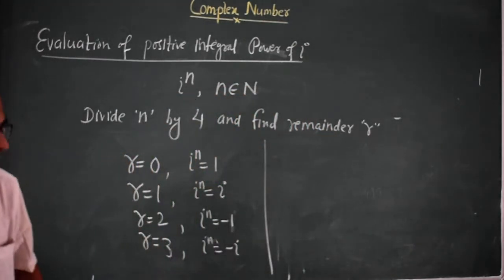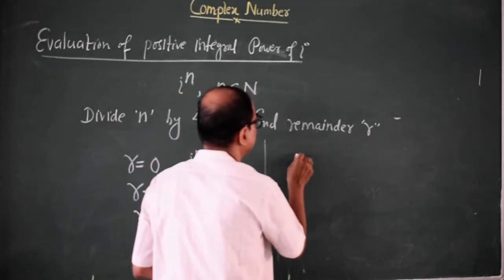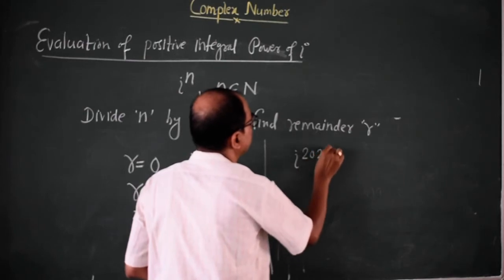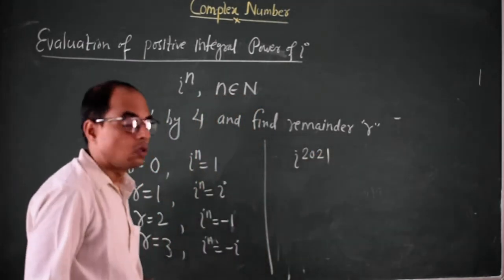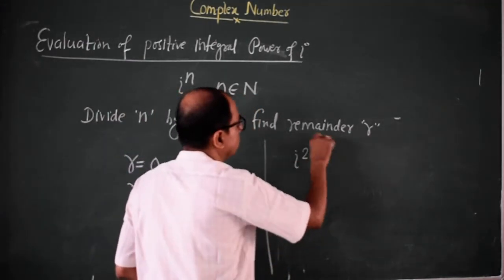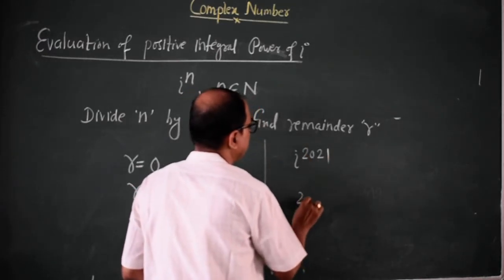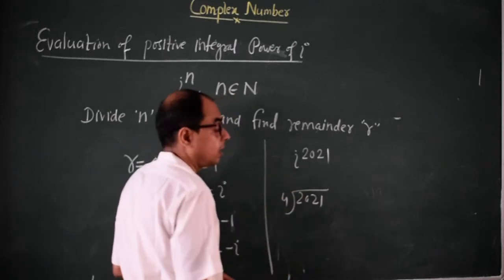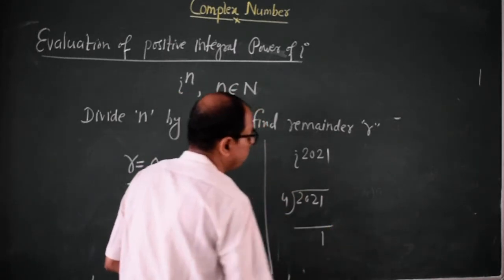Suppose we have to evaluate iota to the power 2021. So what will be its value? When 2021 is divided by 4, the remainder will be 1.